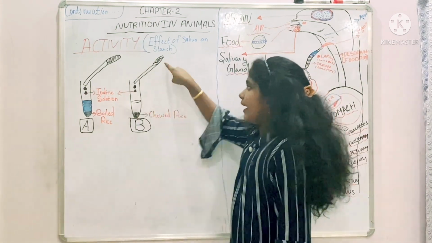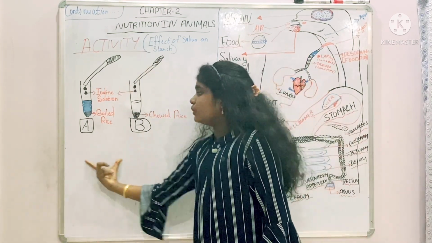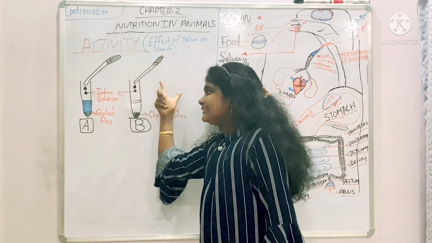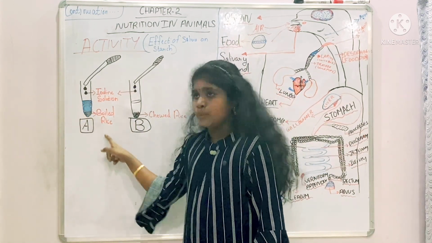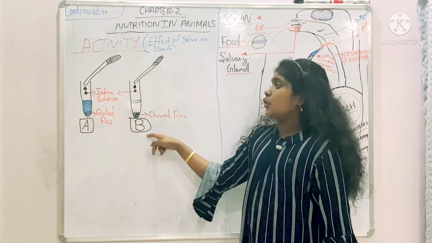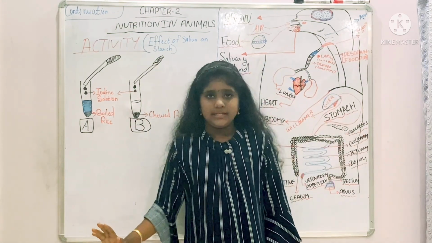When you add the iodine solution into both test tubes, in test tube A you can see the color change into blue. But in test tube B, nothing happens. No color change.